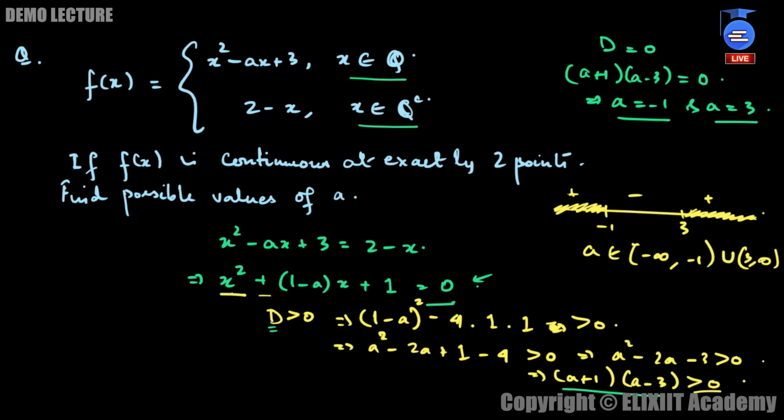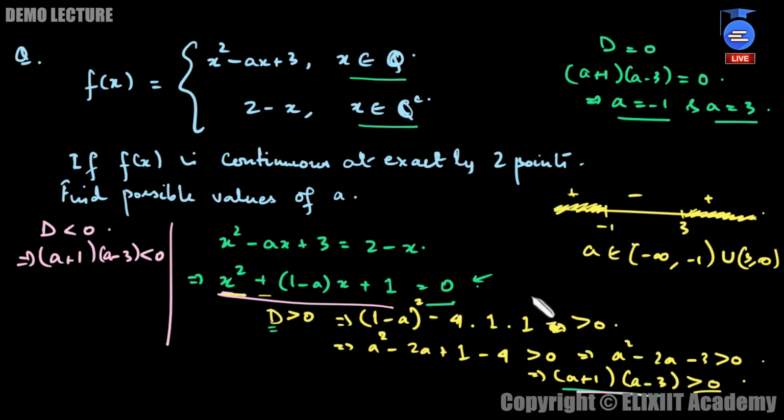This equation has no real roots, all the roots are imaginary. So we know that for imaginary roots, d must be less than 0. And what is d? D is this only, (a plus 1) into (a minus 3) must be less than 0.